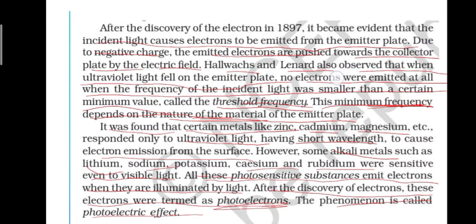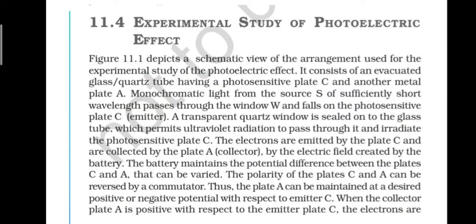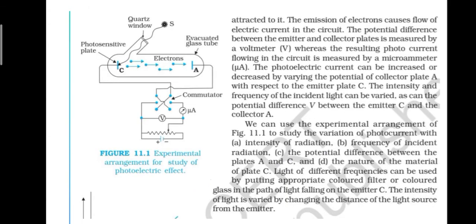Next subtopic is the experimental study of the photoelectric effect. What we will study here is completely based on the diagram, figure 11.1. This arrangement is used for the experimental study of the photoelectric effect.